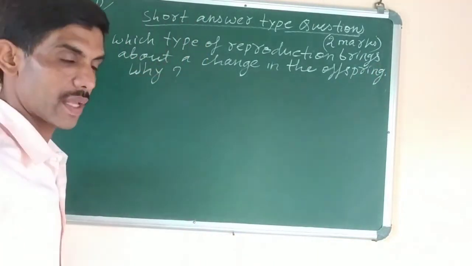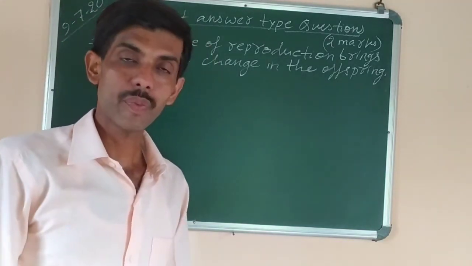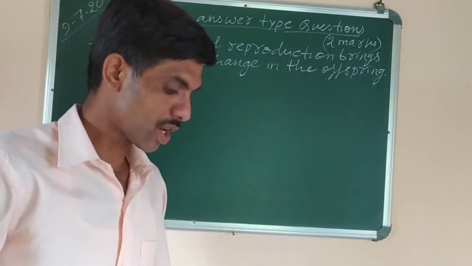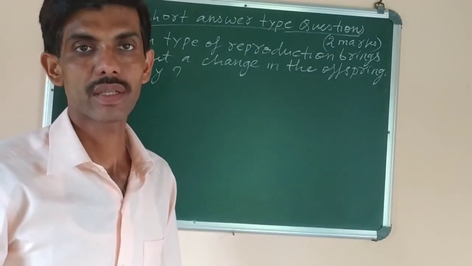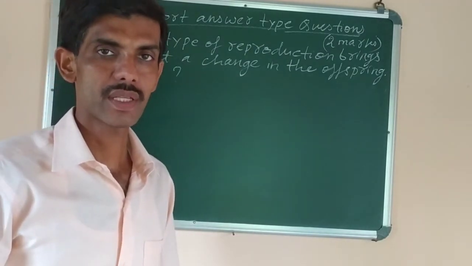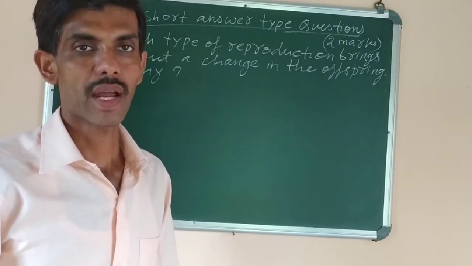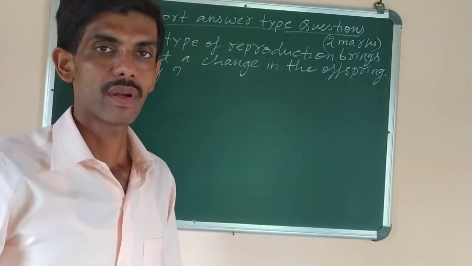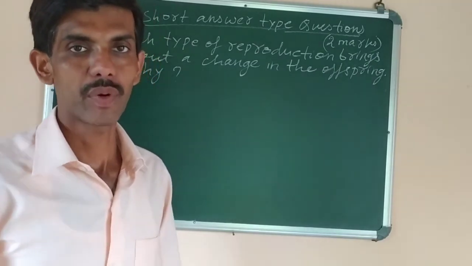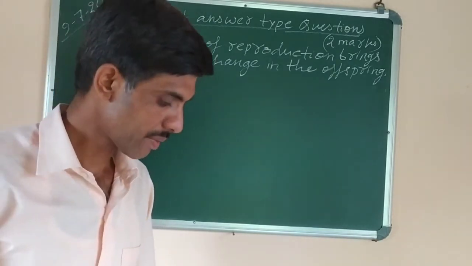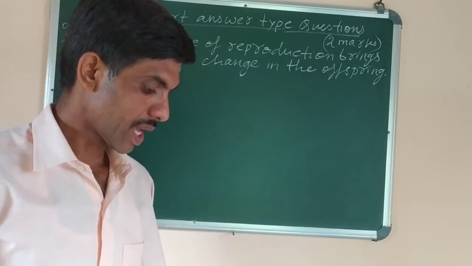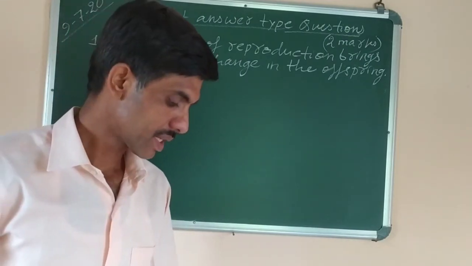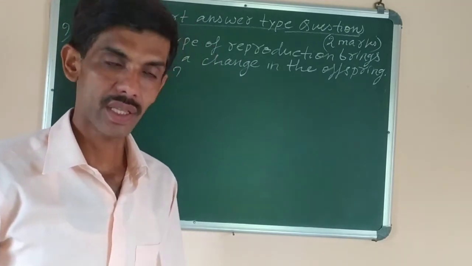You have to write the reason. The answer should be: sexual reproduction brings about change in offspring because during sexual reproduction there is combination of genes from both the parents that helps in formation of new characters or evolution of species. During fusion and crossing over, the exchange of genetic material takes place that brings about changes in the offspring.